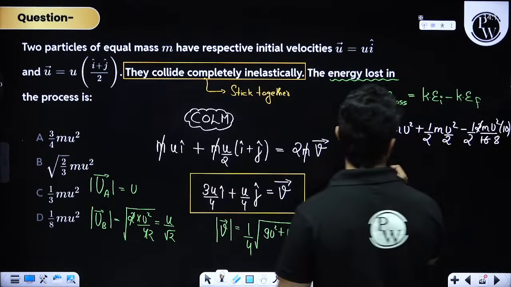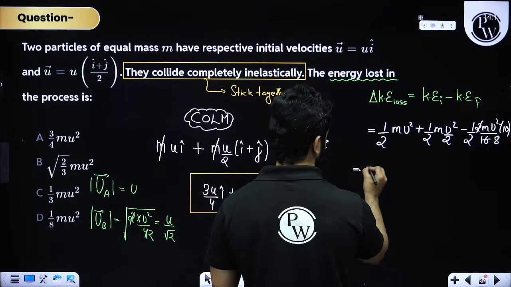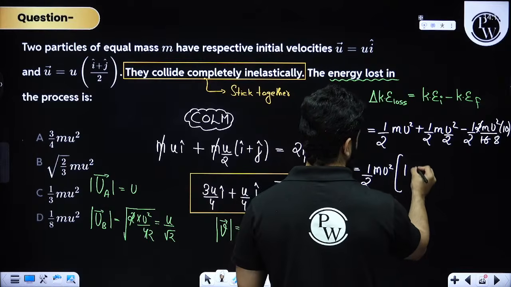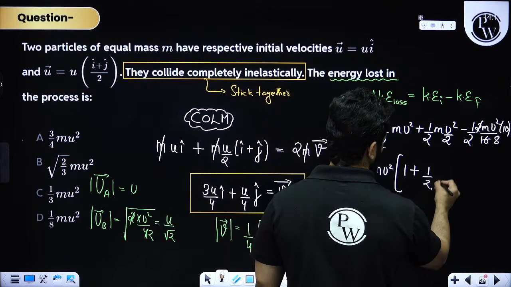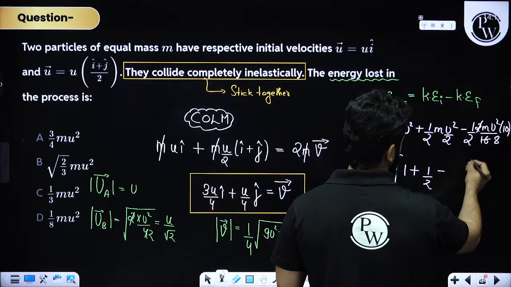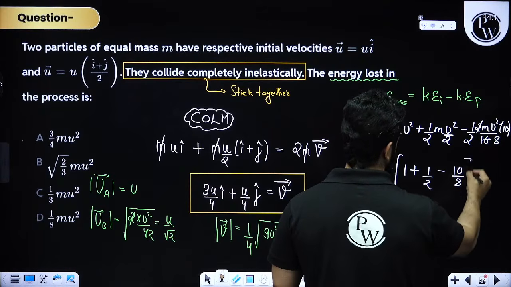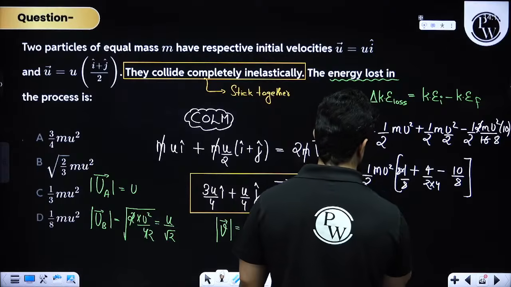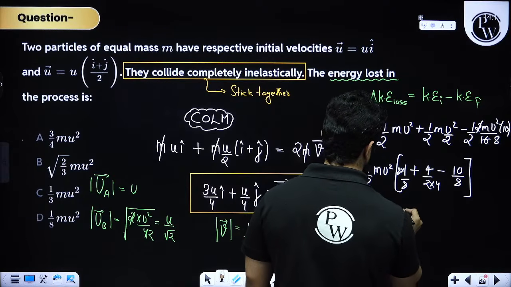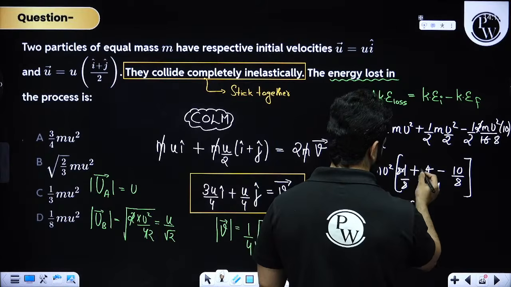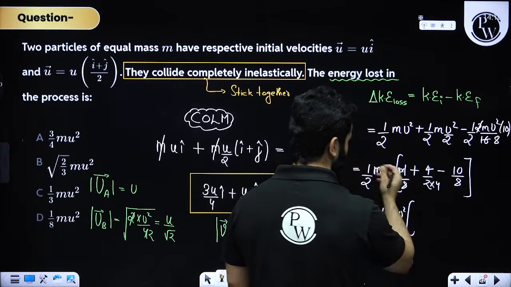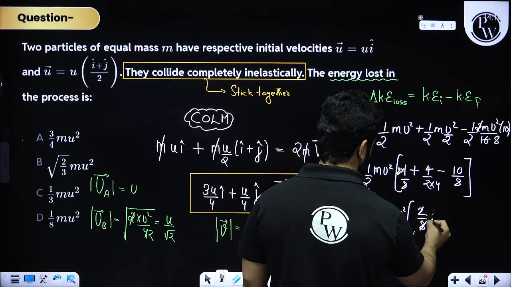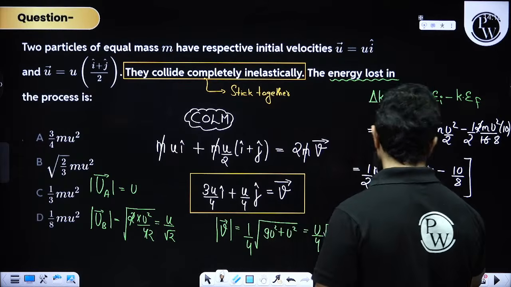right? I think you can take out 1 upon 2 mu square common. So you will be left with 1, and you will be left with 10 by 8, right? So 4, 4, 8, 8. So 1 by 2 mu square, and you will get minus 2. Is it clear? So 8 minus 10 is minus 2, and this will become 2 divided by 4. So this will become 1 by 4, so mu square by 8.